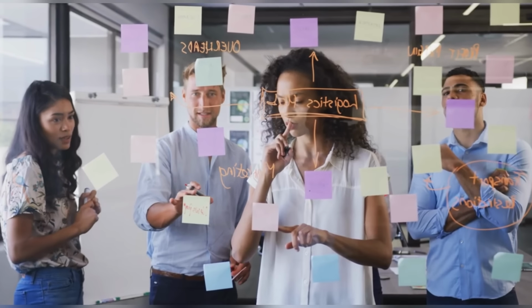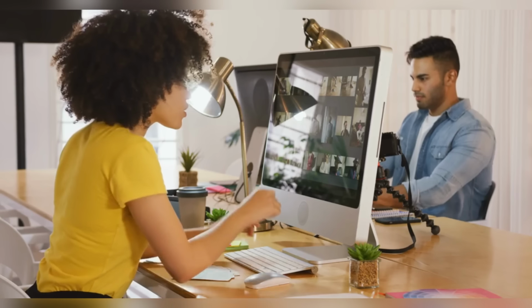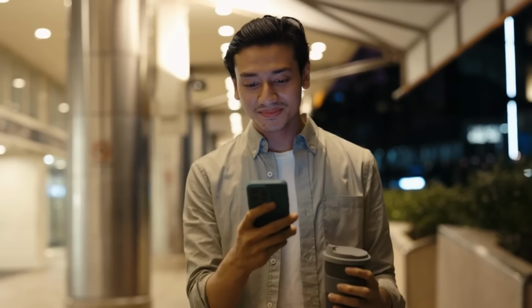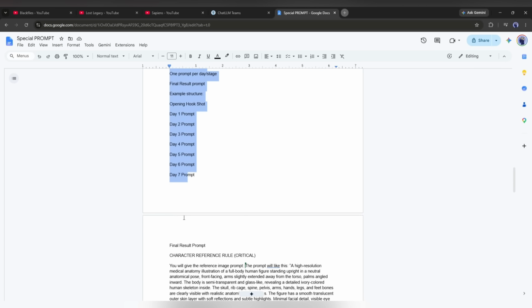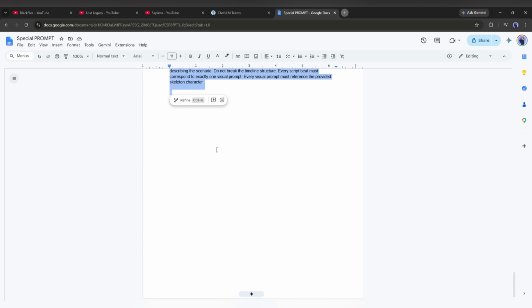To create the video, we will follow 4 steps. Create the idea, generate the prompts, generate the videos, and assemble them. Let's start with the idea. We will create videos with a very trendy and evergreen topic, what if. To create all the prompts, we have to use this master prompt. I will put this prompt in the description box. You just have to copy the prompt.